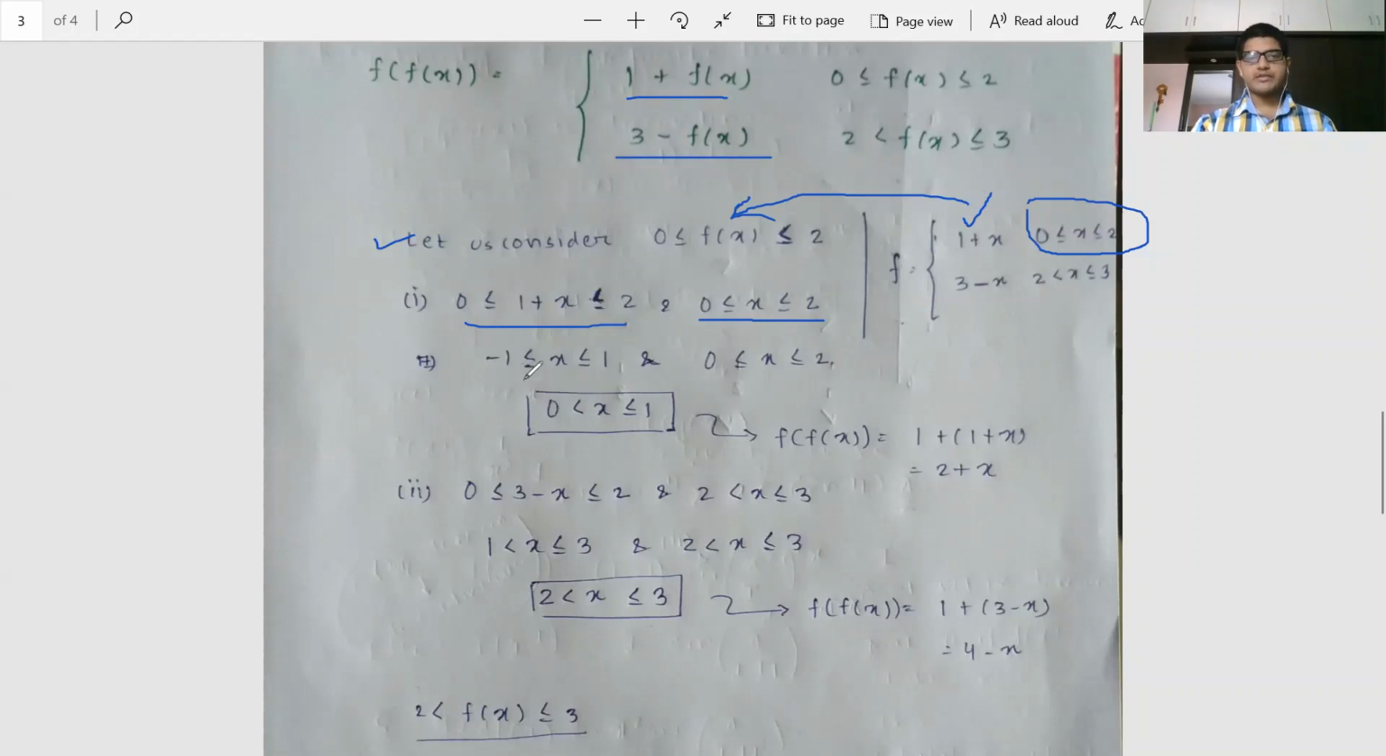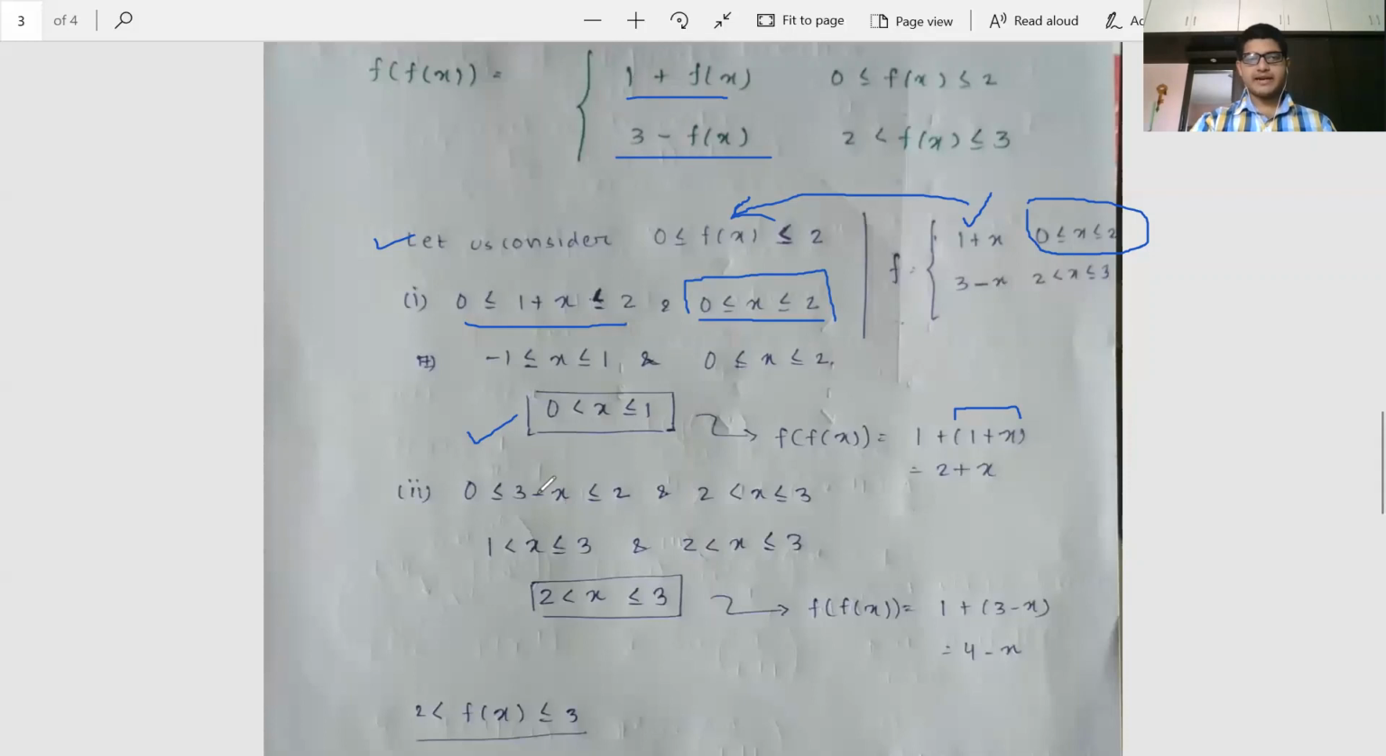From here we get minus 1 less than equal to x less than equal to 1, and from here we get 0 less than equal to x less than equal to 2. Taking the intersection, 0 is not included and 1 is included. Therefore, whenever x varies between open 0 and closed 1, f(f(x)) is going to be 1 plus f(x), and f(x) is 1 plus x because we have taken the condition that x initially belonged to this. Clear? I hope this is clear.